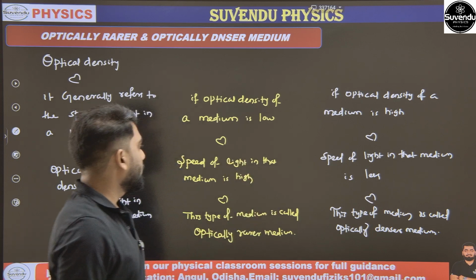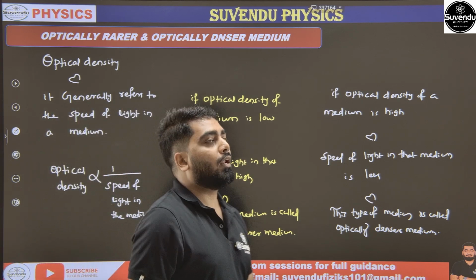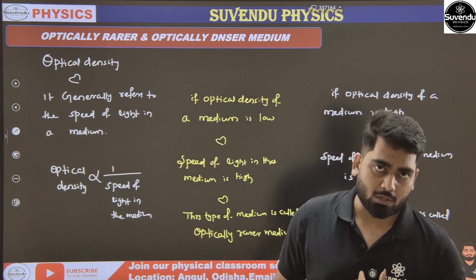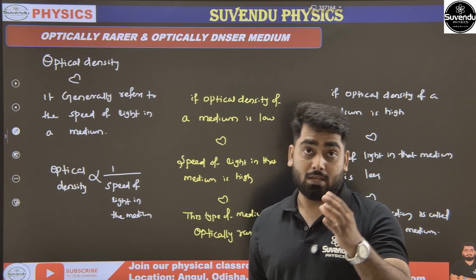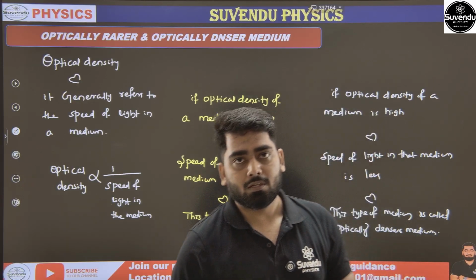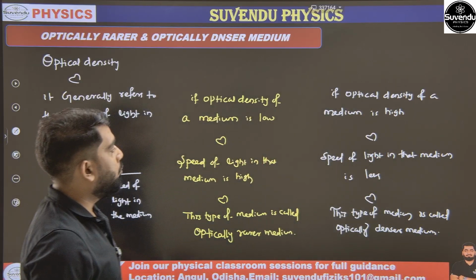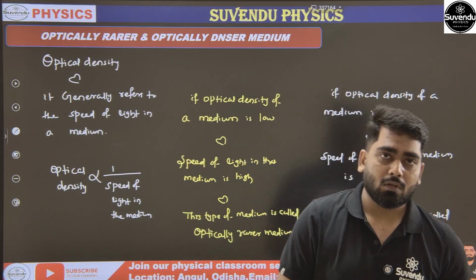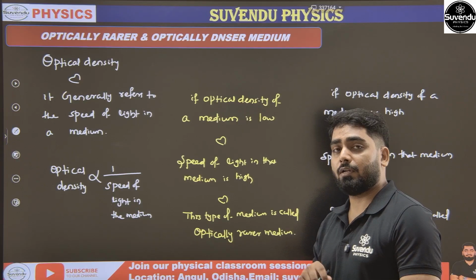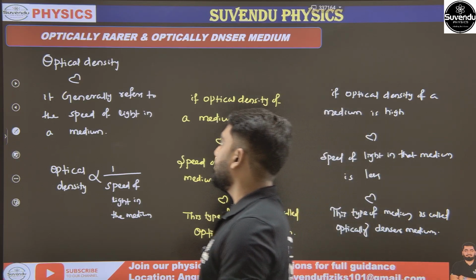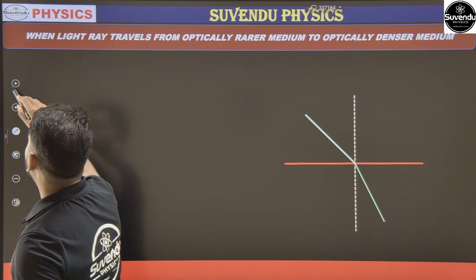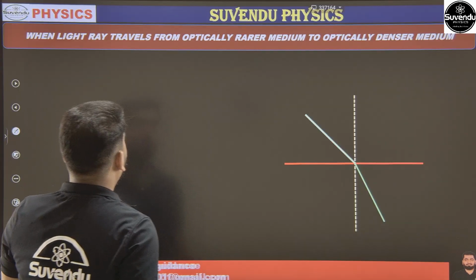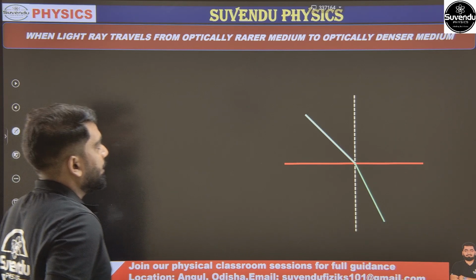Okay. तो देखा जाए तो एयर एंड वाटर के बीच में, in between air and water, we can say air is optically rarer medium and water is optically denser medium. So what will happen when light ray travels from optically rarer medium to optically denser medium, and when light ray travels from optically denser medium to optically rarer medium? Let's see. Next is when light ray travels from optically rarer medium to optically denser.